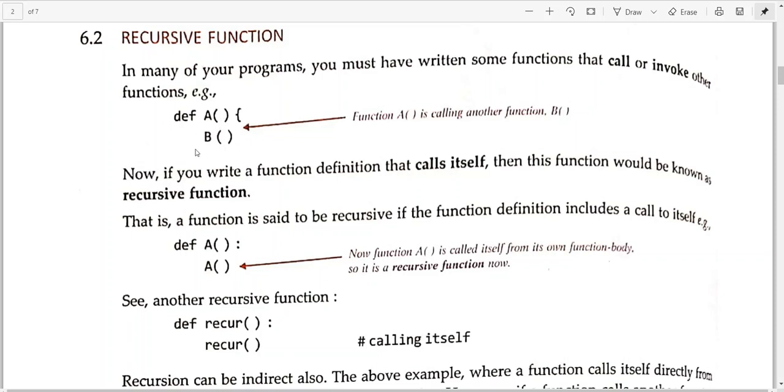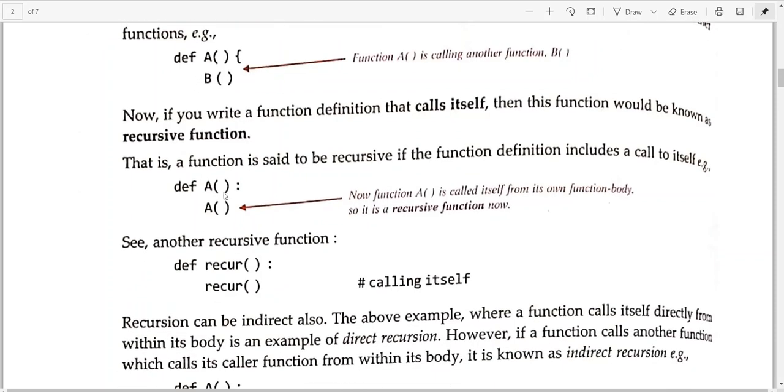So now b is being called, but who is calling b? It is a. When a comes into execution, then b will be called. If a is calling itself inside, this is known as a recursive function. When a function calls another function, that is not recursion. When a function calls itself, it is known as recursion. So here also it is explaining: function a is called from its own function's body. This is known as a recursive function.